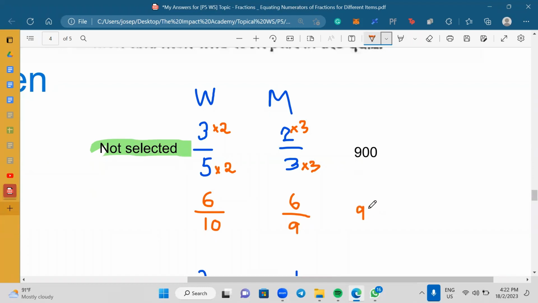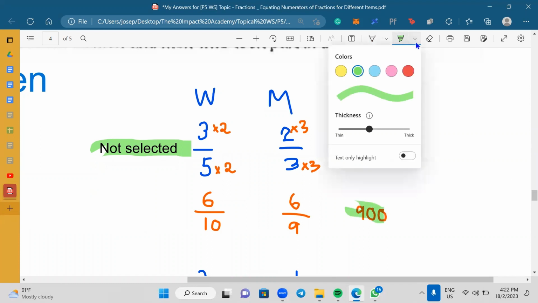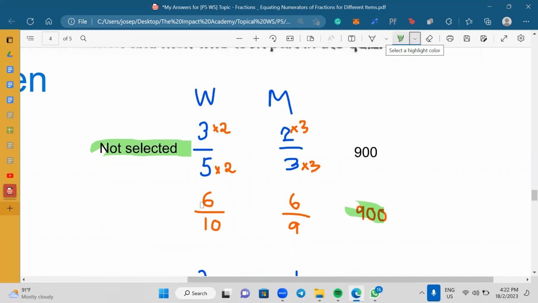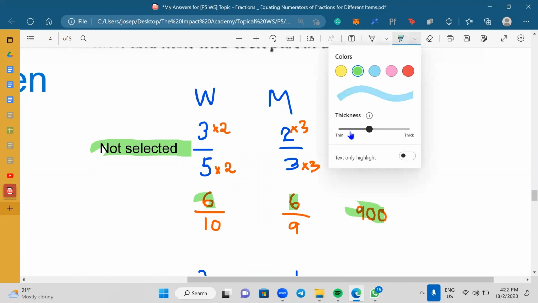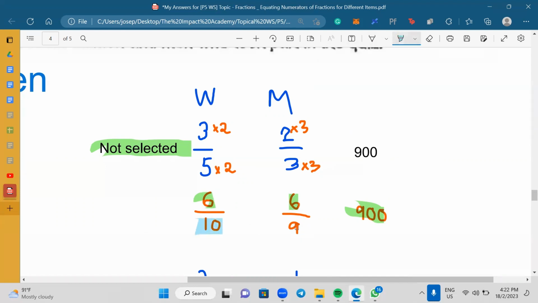This equals how much? 900. Now, guys, listen to me, hear me out. This 900, is it the total? No. 900 is the people who are not selected. So 900 is the numerator plus the numerator. If I were to do the denominator plus the denominator, that is the total number of women and the total number of men.